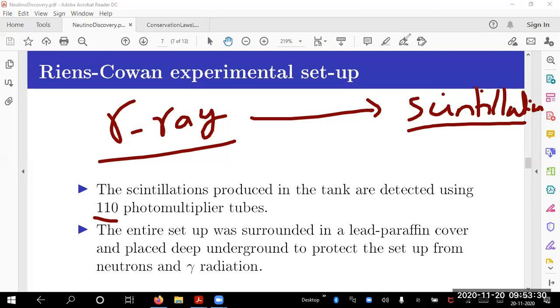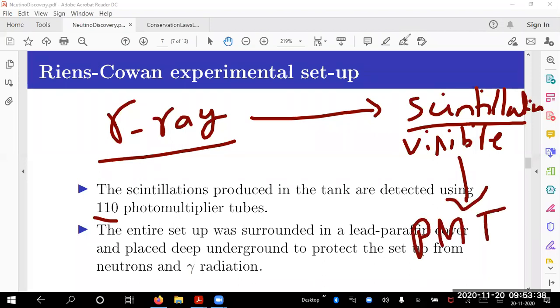This scintillation is visible light, which has low energy, and it is detected by a photomultiplier tube, which means visible light can produce the photoelectric effect. At the end of the photoelectric effect, I have an electron knocked off from the photomultiplier tube. How many electrons? It is quite enough. For every scintillating process, I have an electron. The photomultiplier multiplies such electrons and in the end, I get an electric pulse.